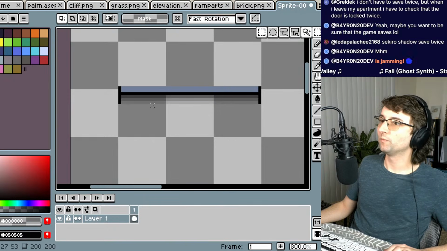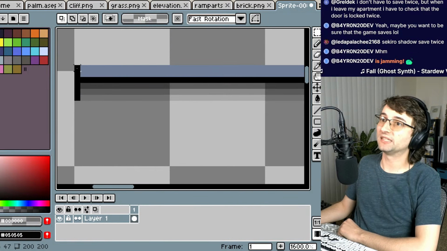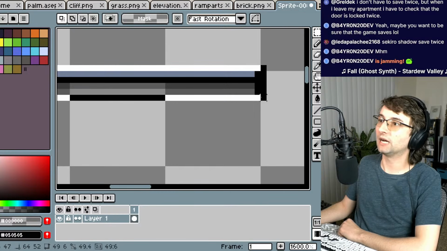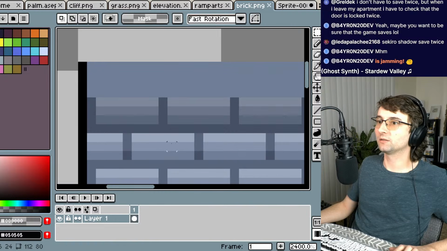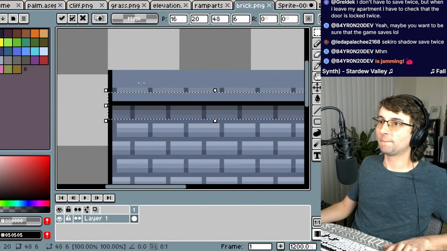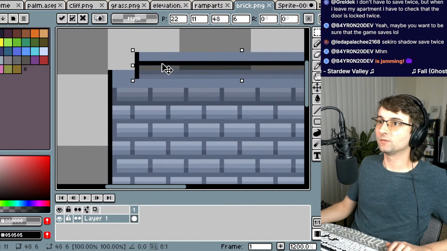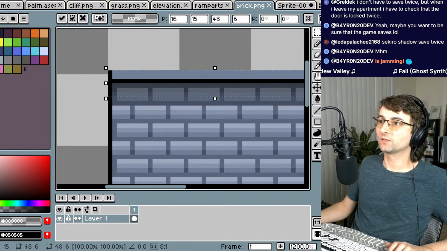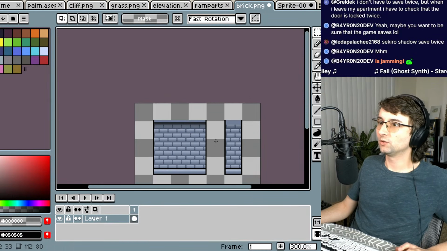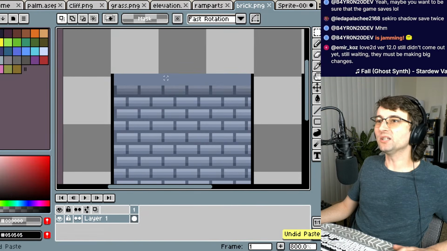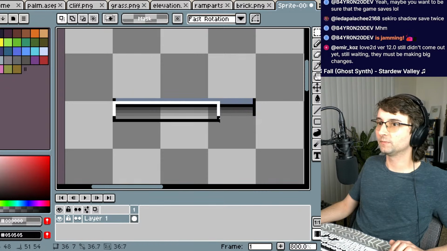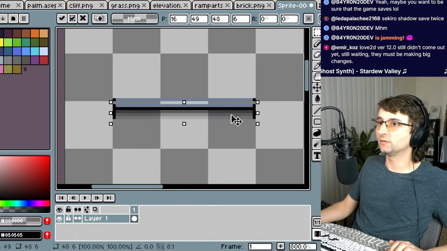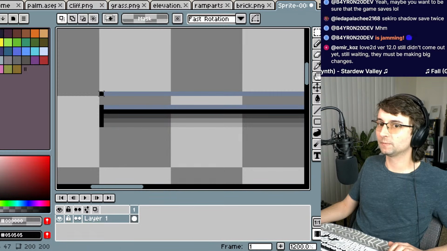There we go. See, that's going to look really nice, because this is going to go over top of the brick wall. It's going to look like this. Which is okay. I think the lip actually needs to go down farther. I think I underdid it. Yeah, I definitely underdid it. I might actually be able to go down like that.